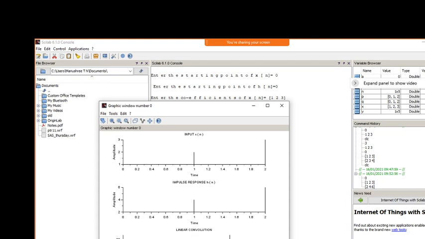Now you can see here 1 2 3, whatever we are giving. The amplitude at 0 is 1, at 1 is 2, and at 2 is 3. Similarly I have given 2, 4 and 6, this is h of n and this is x of n.